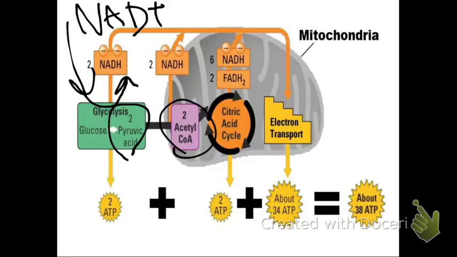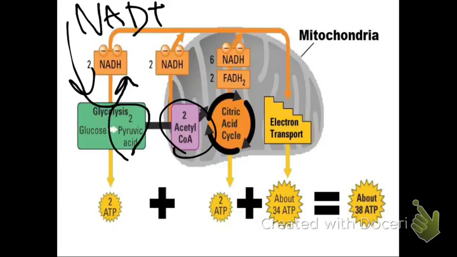Acetyl-CoA also has 3 carbons, so 1 pyruvate makes 1 acetyl-CoA. 1 glucose makes 2 pyruvate, which makes 2 acetyl-CoA. So remember that ratio, it's pretty important. So where was I?